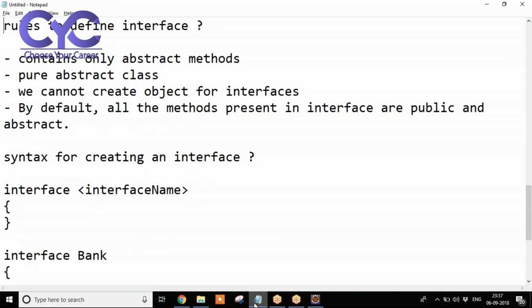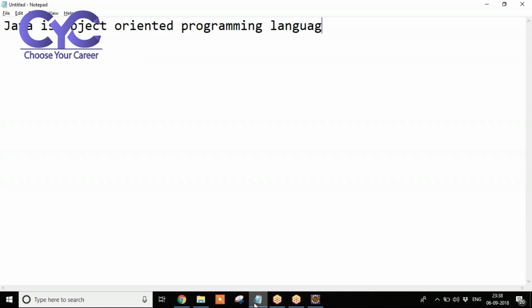So our concept is, we are saying that Java is an object oriented programming language, right? If you are saying that any programming language is object oriented, it should satisfy the following object oriented principles.